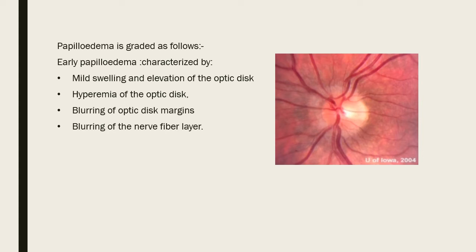What are specific signs? Disc margins blurring, vascular engorgement, hemorrhages on the disc, obscuration of the cup, parallax, and all this without any evidence of vitritis. How will you come to know there is vitritis? Inflammatory cells in the vitreous. So in case of papilledema, absolute clarity of the media, no vitritis, no cells. Those you will see in papillitis or optic neuritis. Remember this. These are again differentiating features from papillitis.